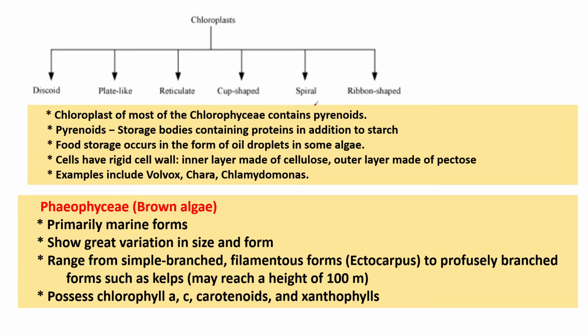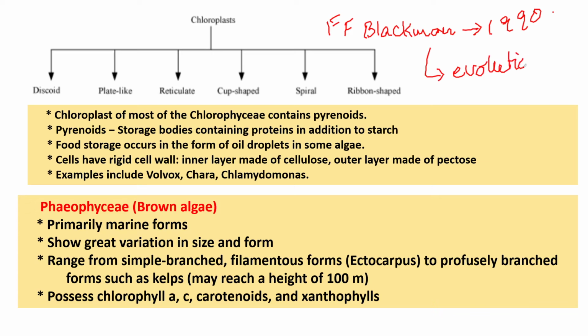Regarding the evolution of green algae, F.F. Blackman, the scientist names are very important, in 1900 reported about the evolutionary tendencies of green algae.